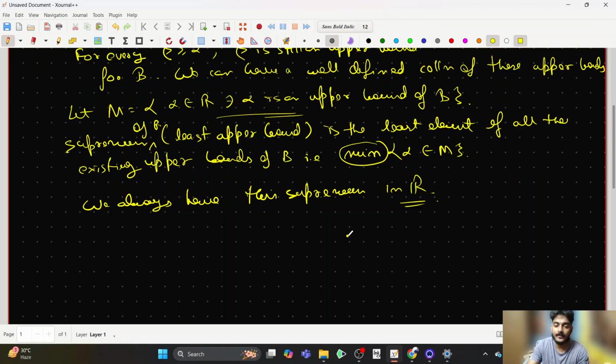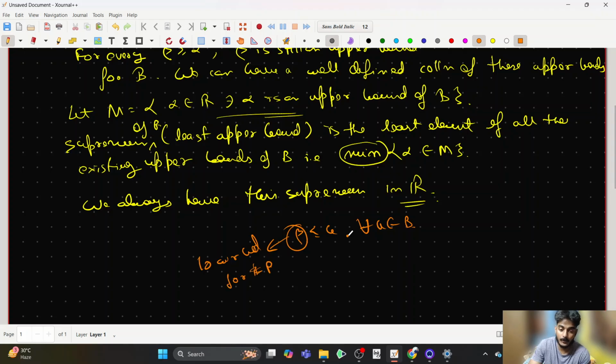Fine. So let me just do it very briefly. Suppose beta is less than or equal to b for all b in B. Then I can similarly talk about the collection of all these lower bounds. So this will be called a lower bound for B. And I can talk about all possible lower bounds of capital B. And then I will need to take the largest of these possible lower bounds.